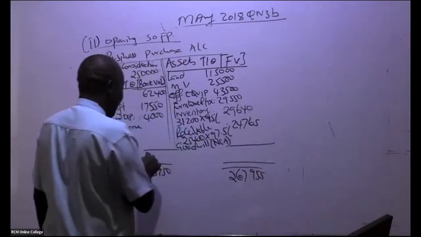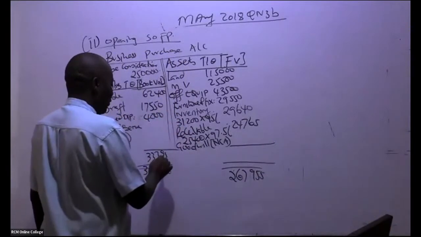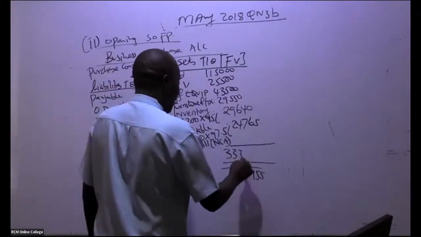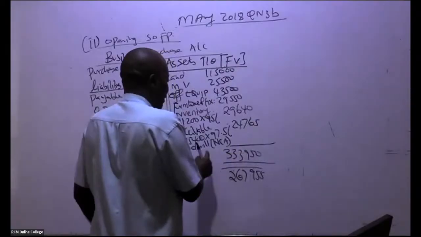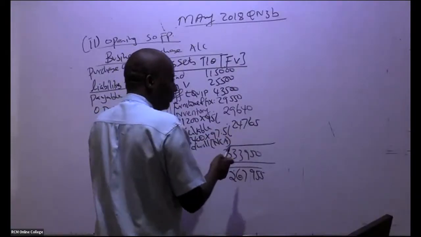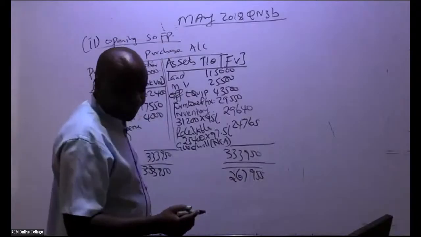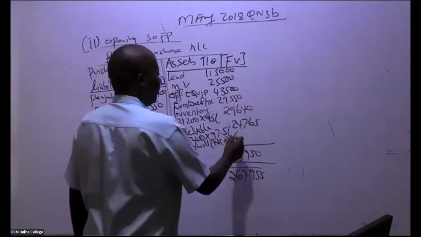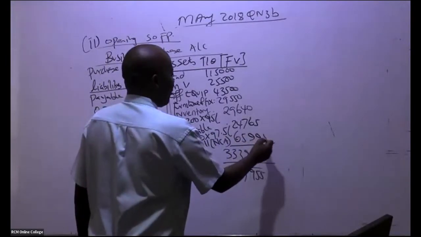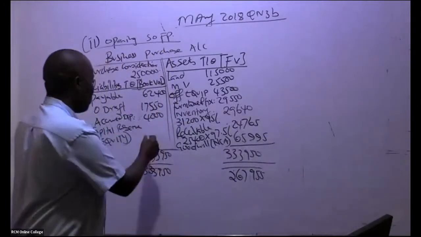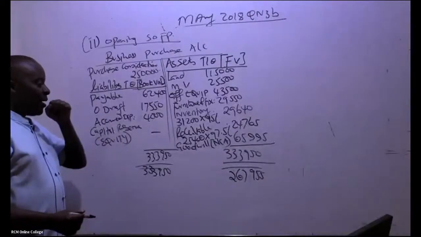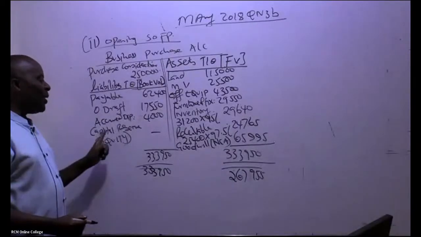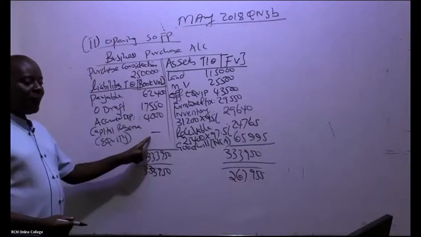So this figure is bigger, right? 333,950. So you subtract this minus this, and the balancing figure is here. So it's goodwill. So goodwill over how much? 65,995. Of course you put a dash here just for your revision. If it was here, then automatically it would have been a capital reserve.